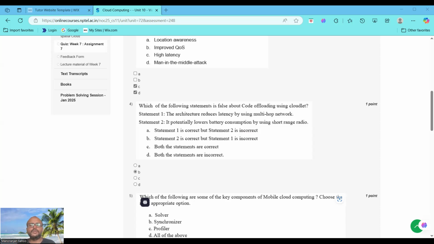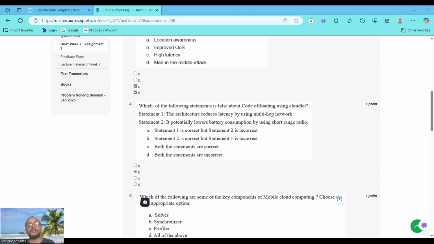They are used to reduce latency and improve the performance of mobile applications. In statement 1, the architecture reduces latency by using a multi-hop network. This is incorrect. Cloudlets are designed to reduce latency by bringing computing resources closer to the users, thereby minimizing the number of network hops. They aim for a single or very few hops. That's why it is an incorrect statement.